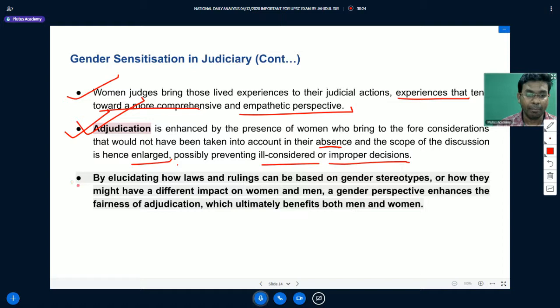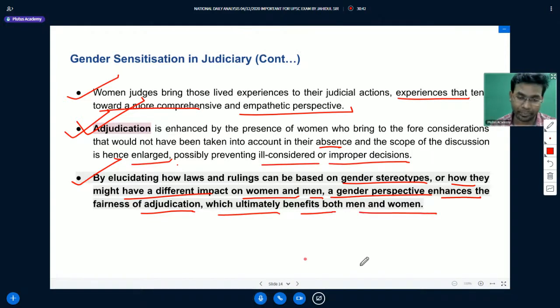By elucidating how laws and rulings can be based on gender stereotypes or how they might have a different impact on women and men, a gender perspective enhances the fairness of adjudication, which ultimately benefits both men and women.